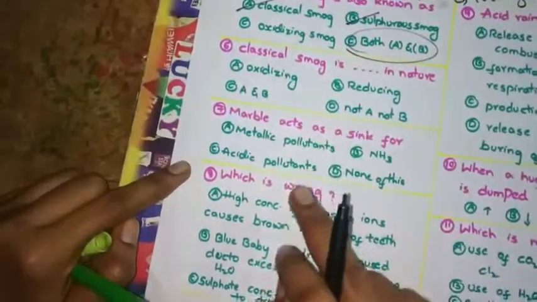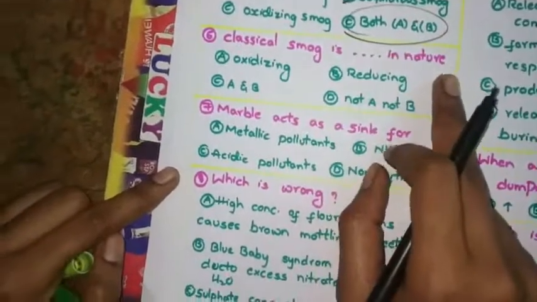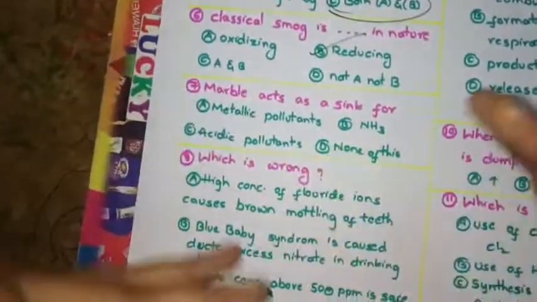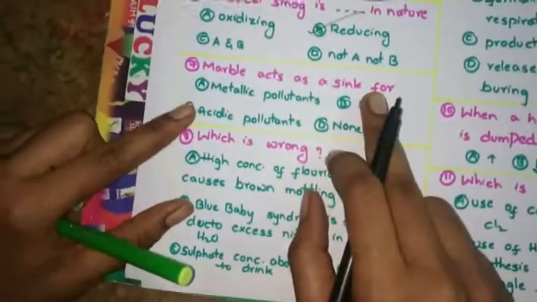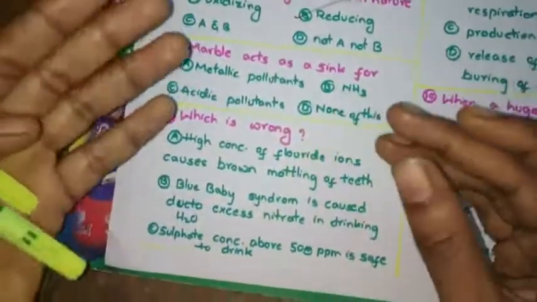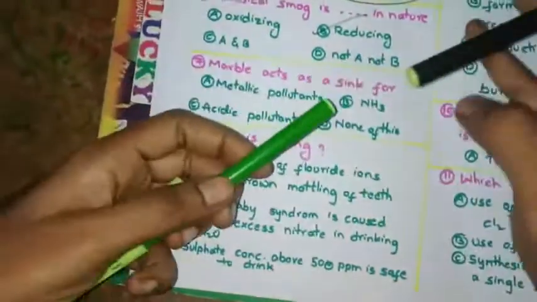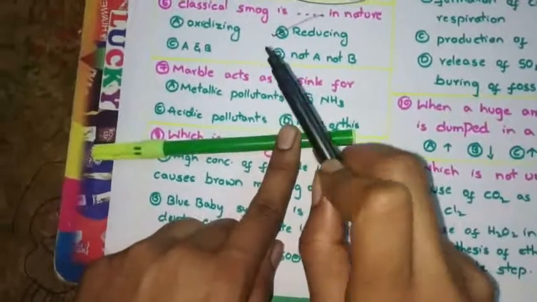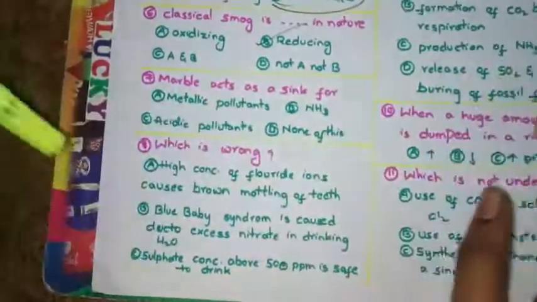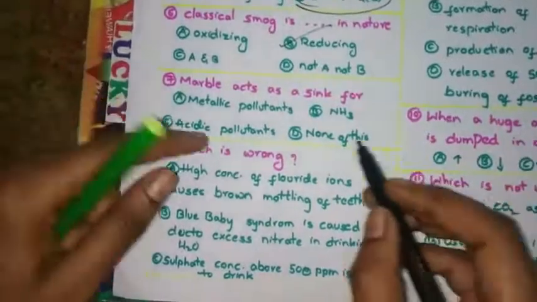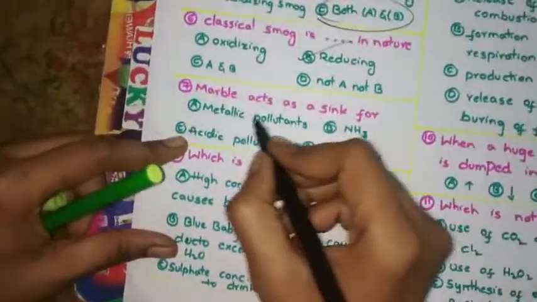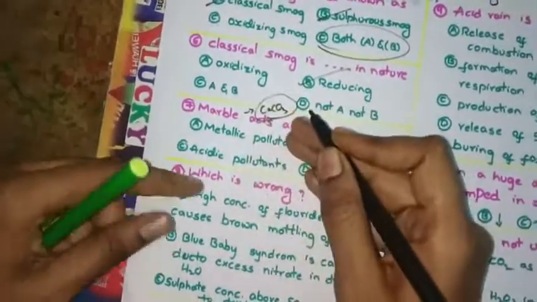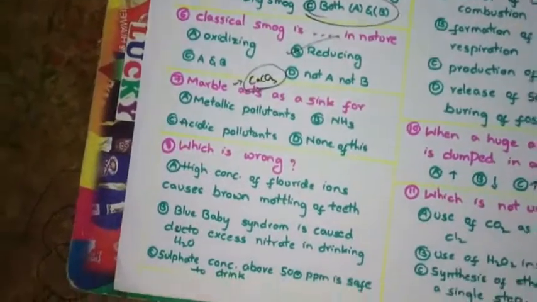Oxidizing smog is photochemical smog. Classical smog is reducing in nature, because it contains reducing agents. Marble acts as a sink for acidic pollutants. You know what a sink means? Suppose this is a pollutant. It interacts with something, which consumes it and causes loss of the pollutant. That we call a sink. Marble is calcium carbonate, and calcium carbonate acts as a sink for acidic pollutants.